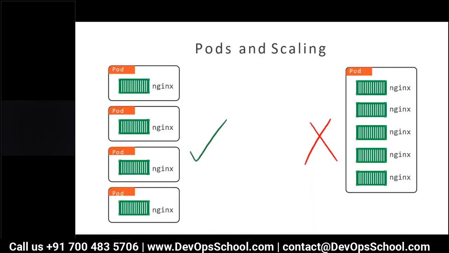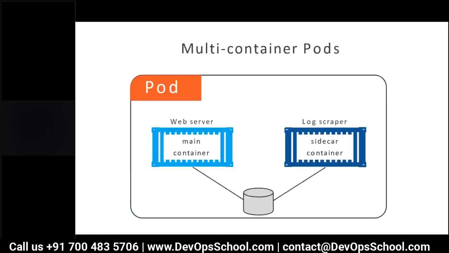Remember, a pod has an IP address. If you run multiple Nginx inside a pod, only one Nginx will be serving to the load balancer, not all the Nginx containers. So the other containers are actually getting wasted, because they're not serving the end client. So this is a good practice and this is not a good practice.